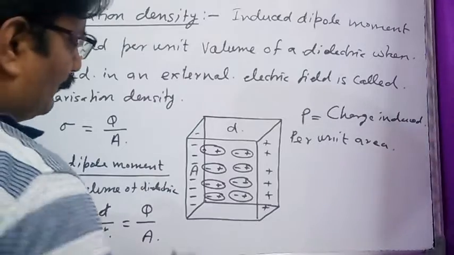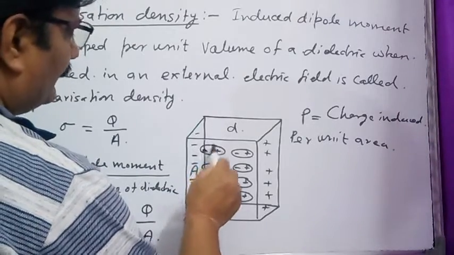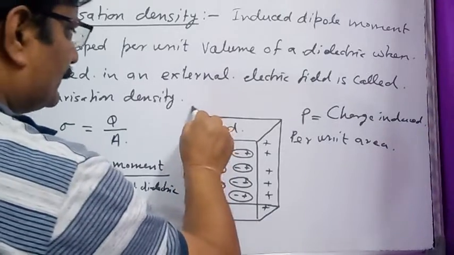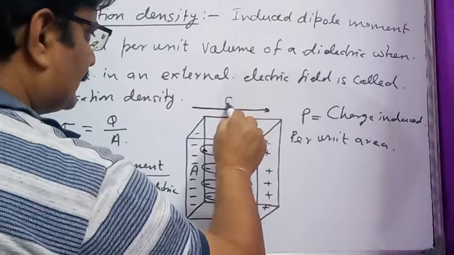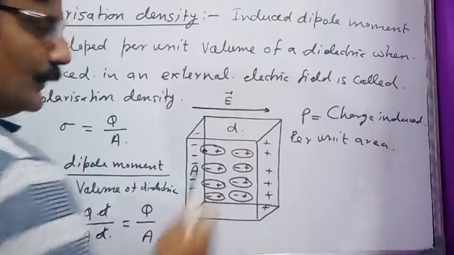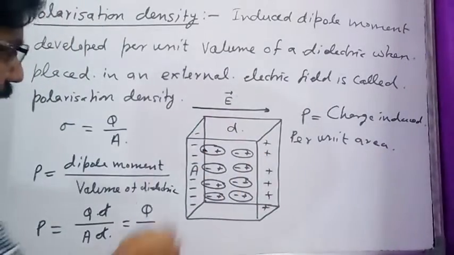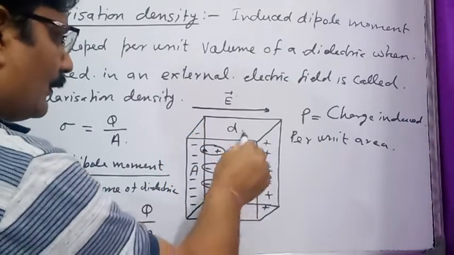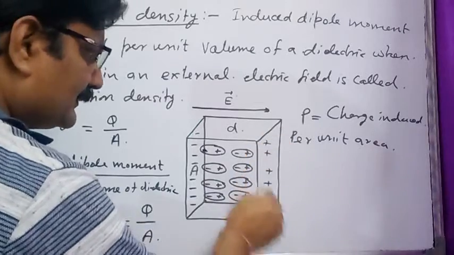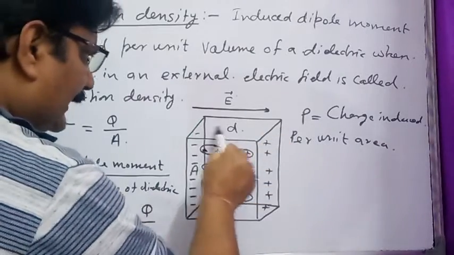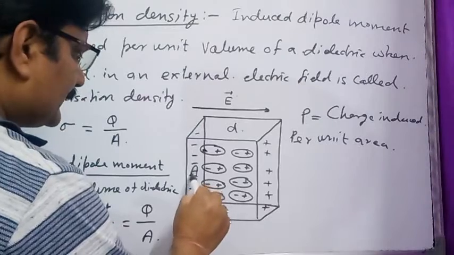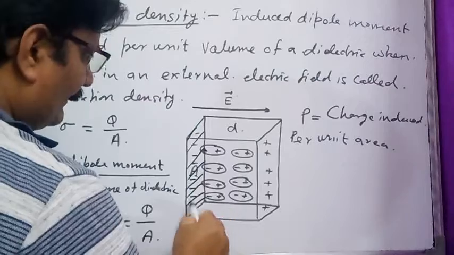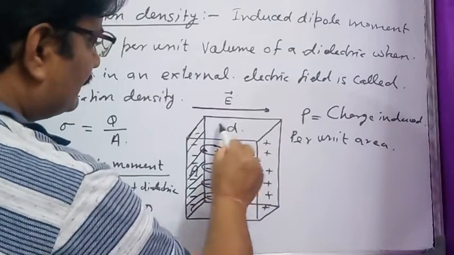Here you can see the dipole molecules align. Suppose the direction of the applied external electric field is left to right. All the negative charge centers align towards left and all the positive charge centers align towards right. This dielectric slab has area of cross section A, the area of this face, and thickness of the dielectric slab is D.